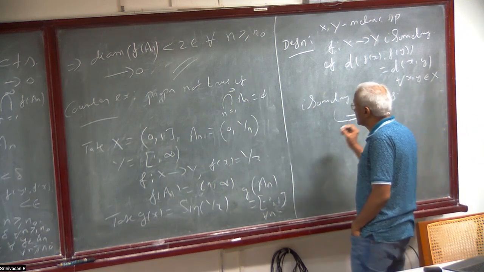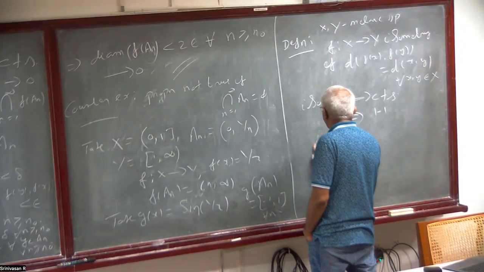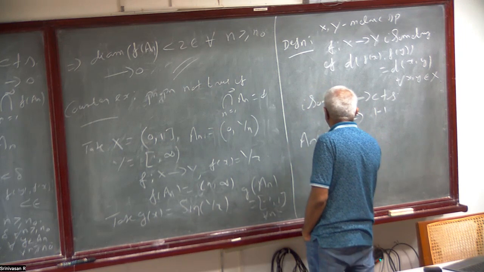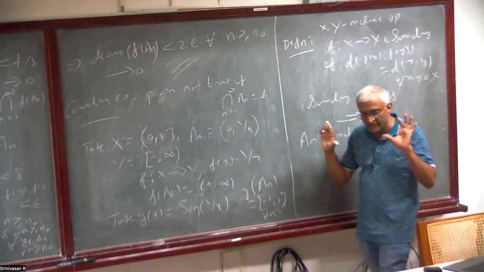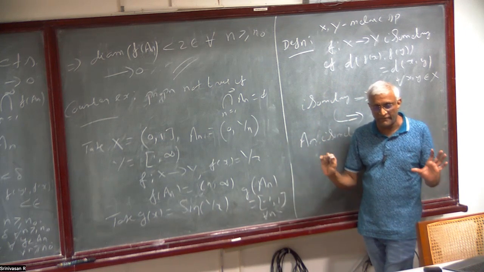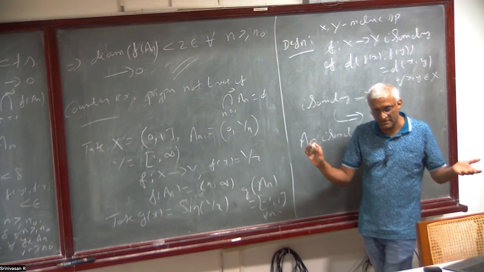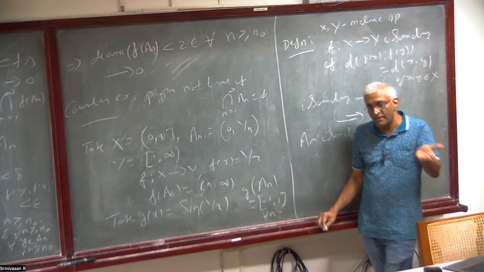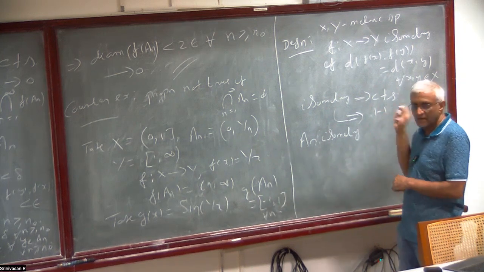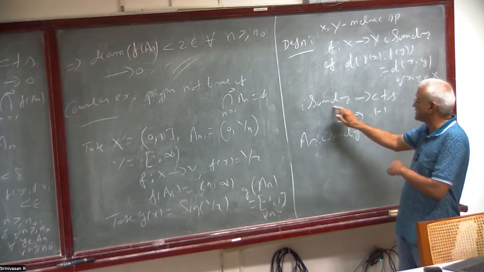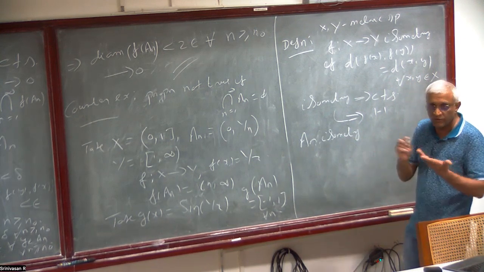Usually, between metric spaces, we consider homeomorphism, where f is bijective, continuous, and f inverse is continuous. It need not preserve the distance. If it preserves the distance also, then it's called an isometry. An isometry which is onto is a homeomorphism also, and f inverse will also be continuous.